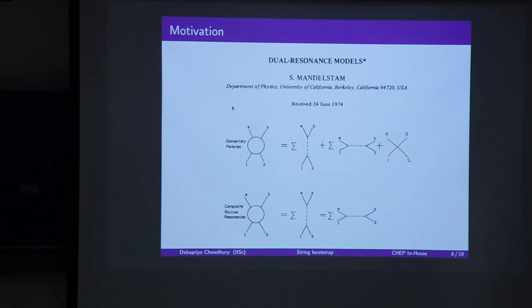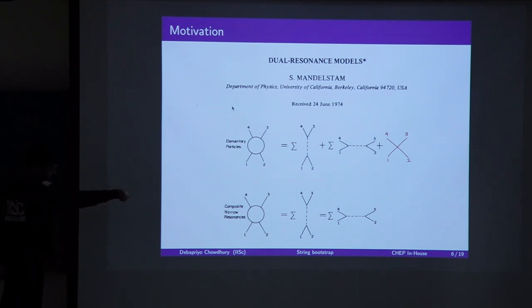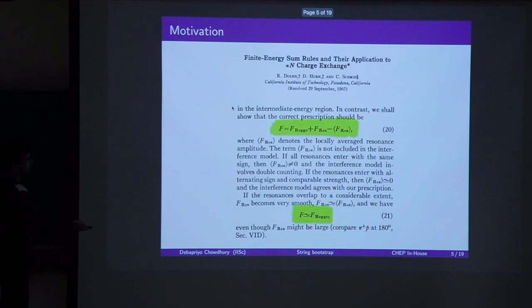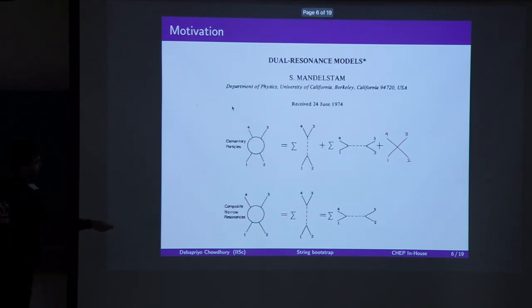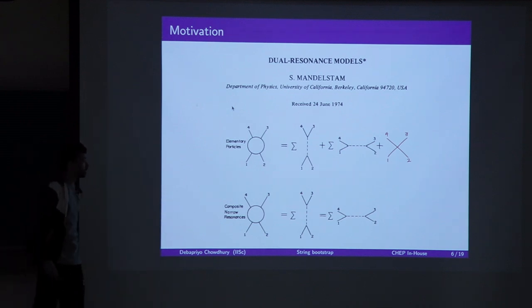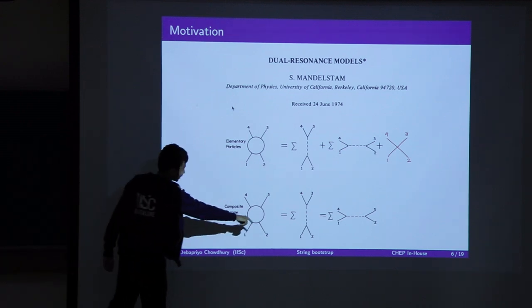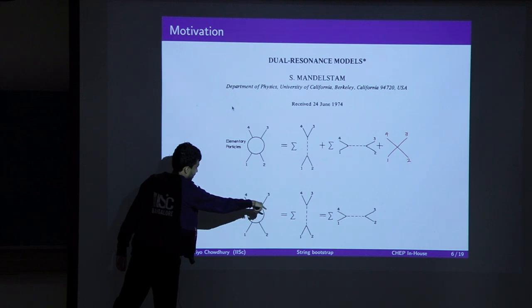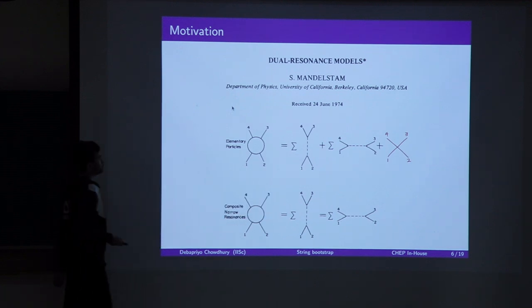The second term, however, led to string theory, as you know. This second kind of resonance amplitudes are what are called dual resonance models, where this bracketed term exactly cancels out the other term, and we are left with only a single channel expansion. And because of crossing symmetry, we see that the S channel expansion is equal to the sum over T channel expansion.